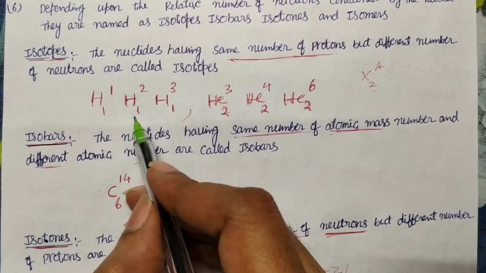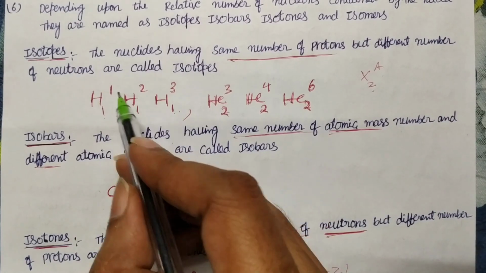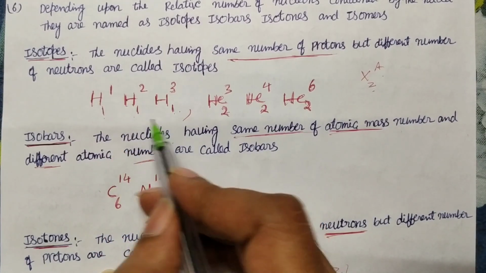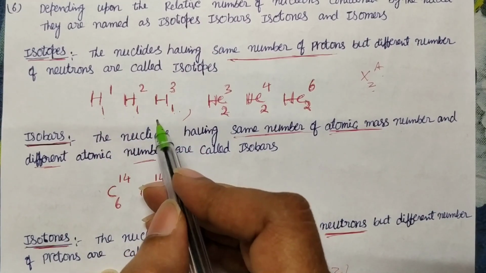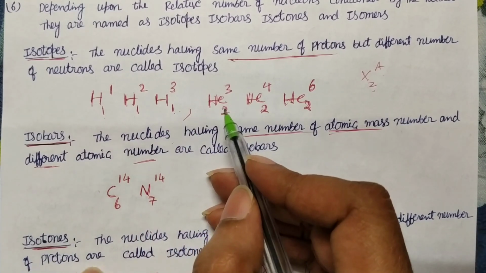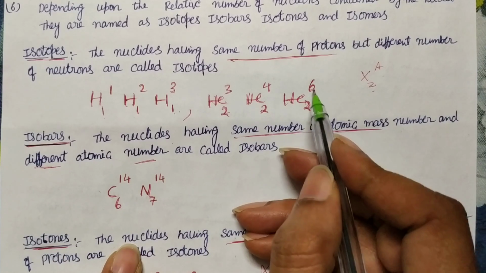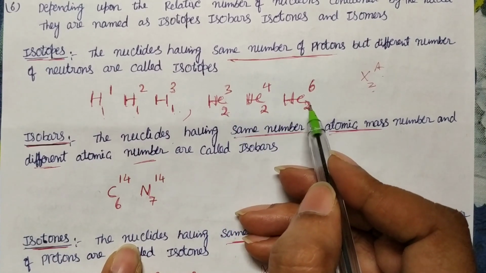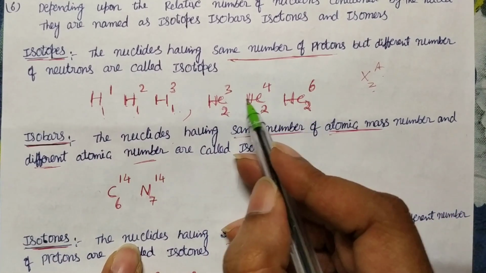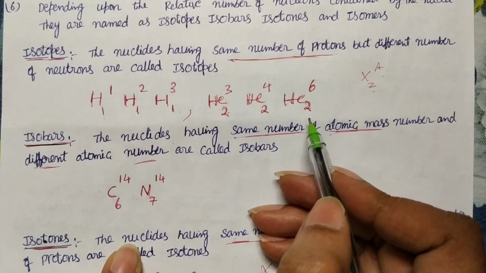All have the same atomic number but different mass numbers, so these are called isotopes. Similarly for helium, He-3 is there, He-4 is there, He-6. These are helium isotopes. Same atomic number, different mass number.